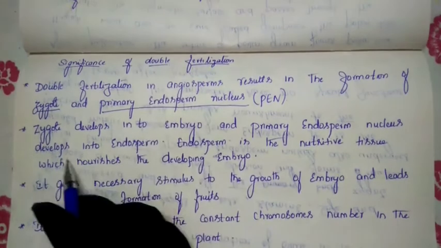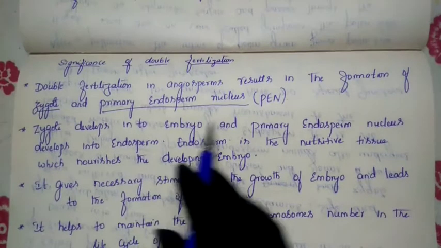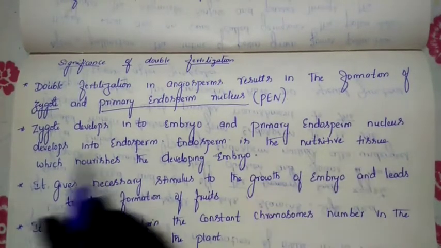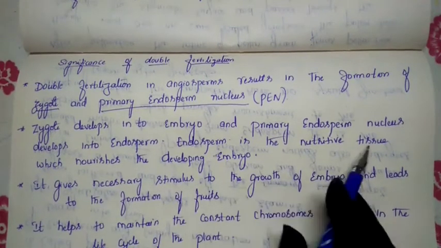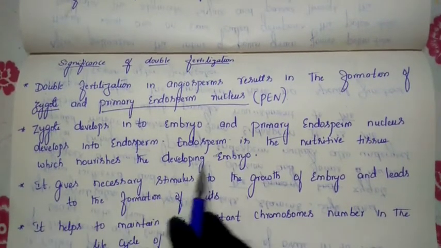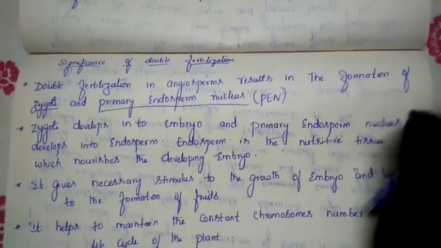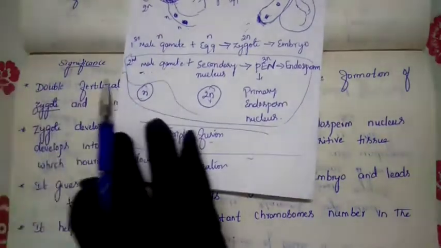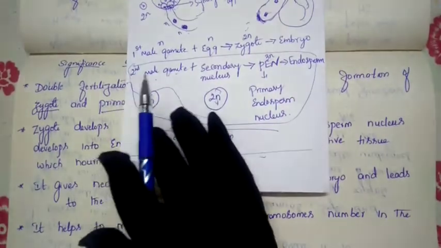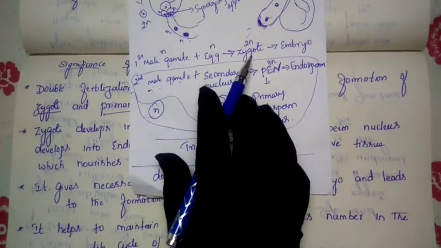Second benefit: the zygote develops into the embryo and the primary endosperm nucleus develops into the endosperm. The endosperm is the nutritive tissue which nourishes the developing embryo. As I said in our previous class, the first male gamete fuses with the egg and converts into the zygote.